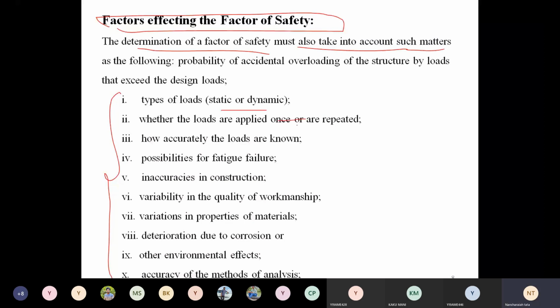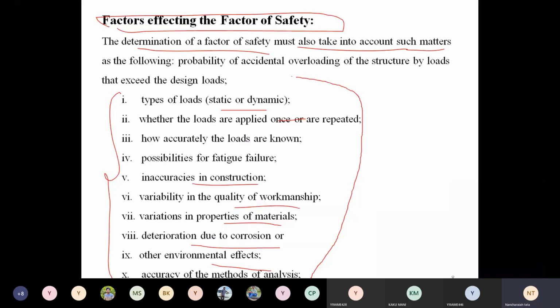Corrosion also, at whatever level it exists, if you expose the material to atmospheric conditions, or even in safe conditions after some time. Environmental conditions we cannot avoid.